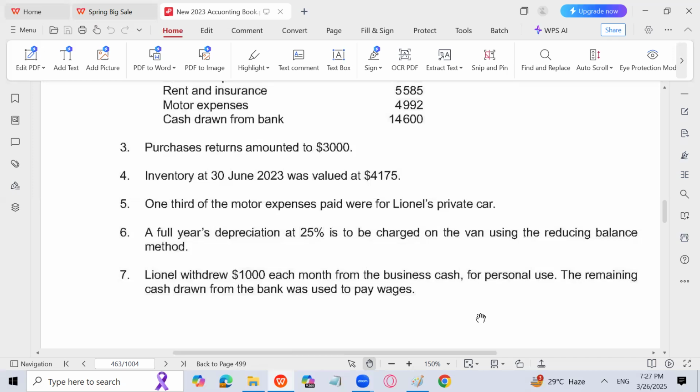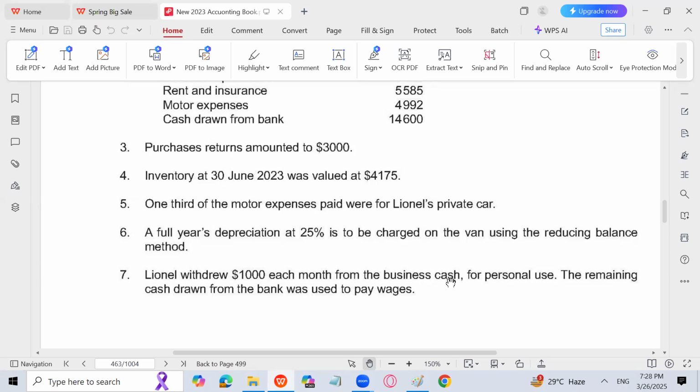And the remaining cash drawn from the bank was used to pay wages. So what is the amount of wages? 14,600 minus 12,000 is 2,600. 14,600 is the cash drawn from bank; out of it 12,000 has been taken as drawings, and the remainder 2,600 is used to pay wages.